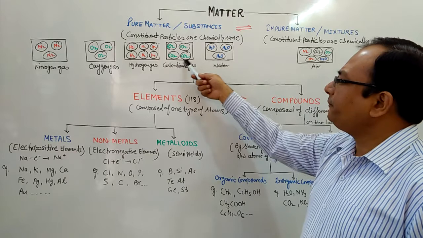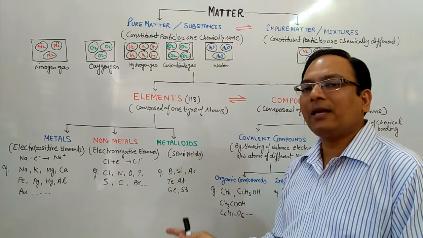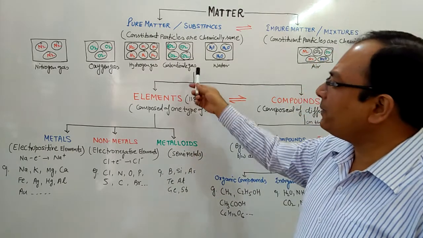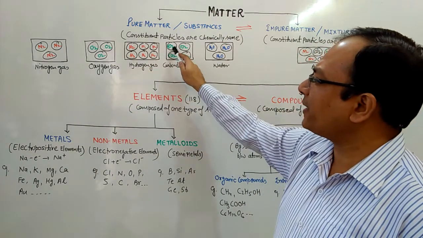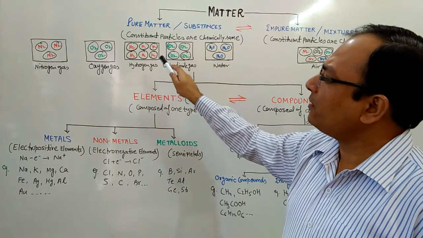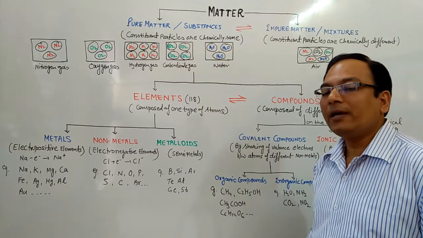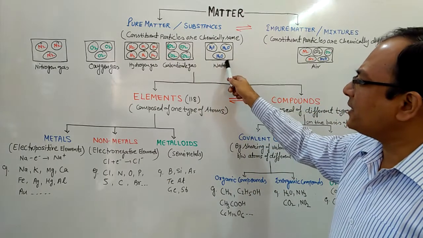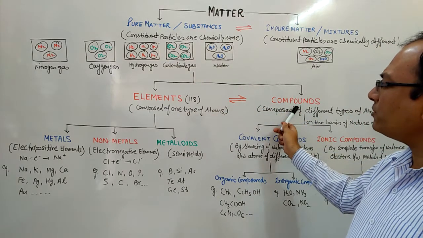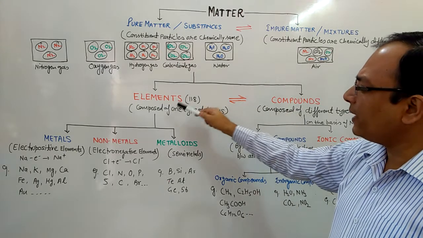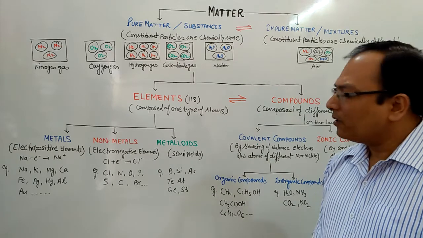But in this case, you can see that each particle is composed of different atoms. The particles have the same composition, but they are composed of different atoms. They can be further simplified into simpler substances. For example, carbon dioxide can be broken down into carbon and oxygen. Water is broken down into hydrogen gas and oxygen gas by decomposition reactions. These types of substances are known as compounds. Elements can be converted into compounds, and compounds can be decomposed again into elements.